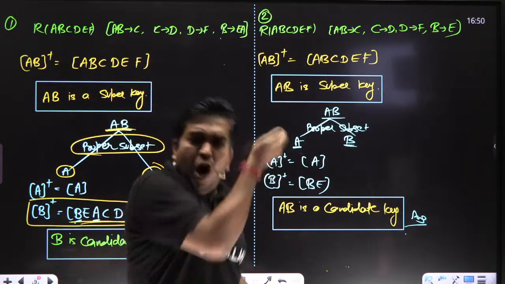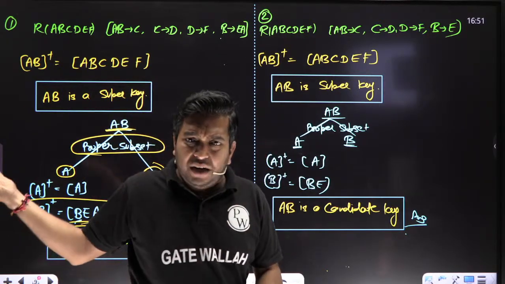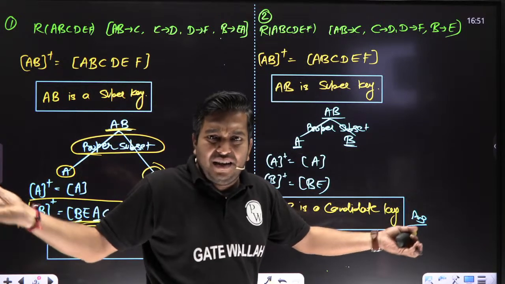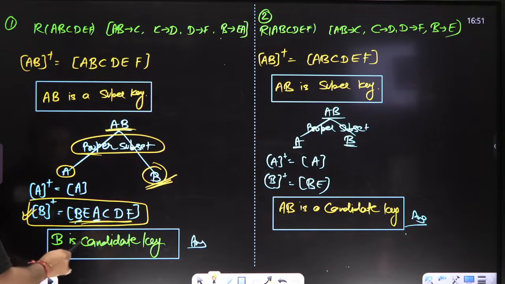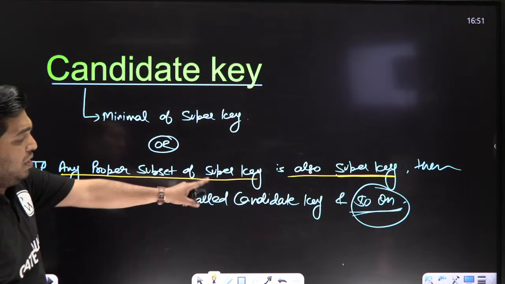You can open the lock. You are getting each and every attribute. That is the meaning of super key, na? So if a proper subset of a super key is also a super key, then that proper subset is called a candidate key.